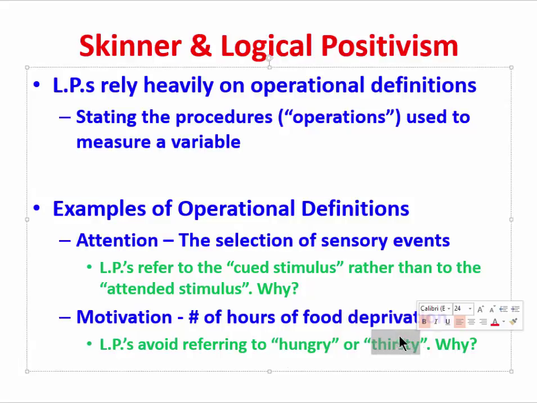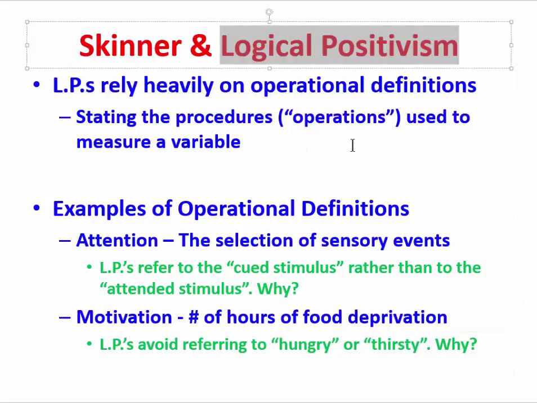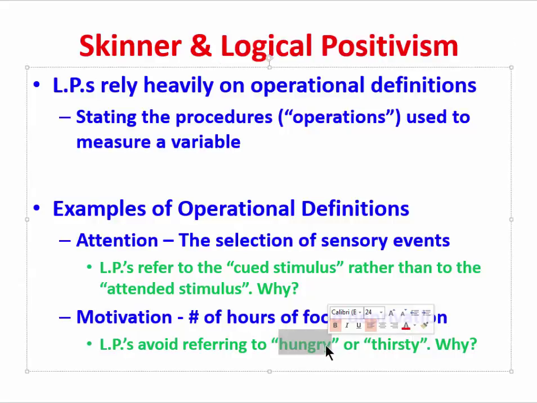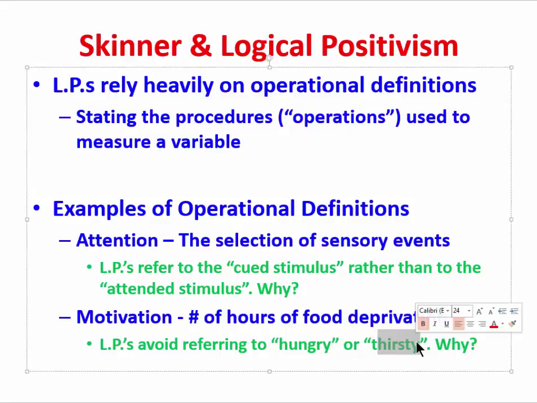What's going on here is logical positivists have an inclination to point to the environment. They're saying that in the environment, we can show that the animal did not have access to food for a certain number of hours, did not have access to water for a certain number of hours. Instead, other folks might be inclined to say, well, the animal is hungry or thirsty, and that might be true, but we can't establish it directly. What we can instead directly establish is the number of hours of food or water deprivation.